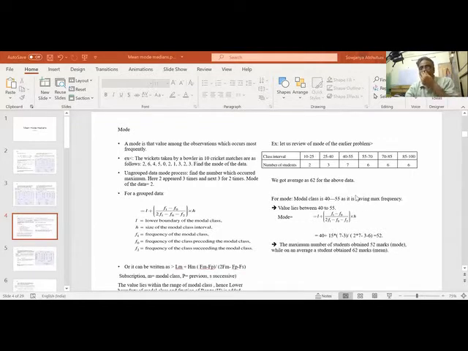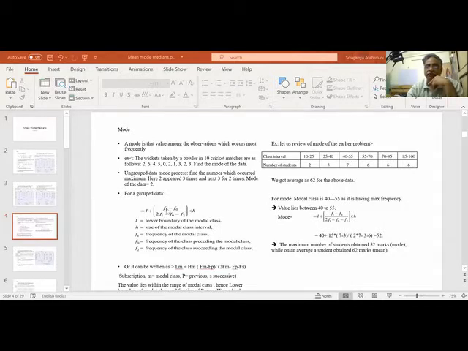But let us see the formula. L is the lower boundary. F1 is the model frequency. H is the class width, the size of the model class width. Class width is 15 here. Out of 15, how much do I have to add to the lower boundary? For 40, how much do I have to add? 15, or 10, or 9, or 2 I have to add.